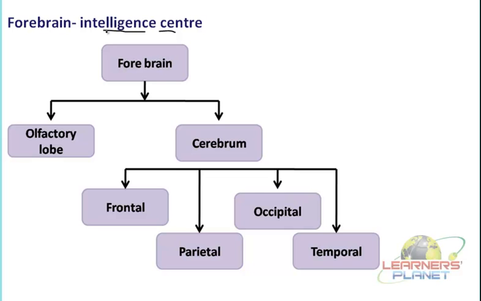In short, if we have to understand it broadly, the forebrain is made up of two major parts, the olfactory lobe and the cerebrum. The olfactory lobe is present towards the most anterior side, or the most front side, of the forebrain. That means if we start from the anterior to the posterior part, or from front to back, then the first part of the forebrain is the olfactory lobe.